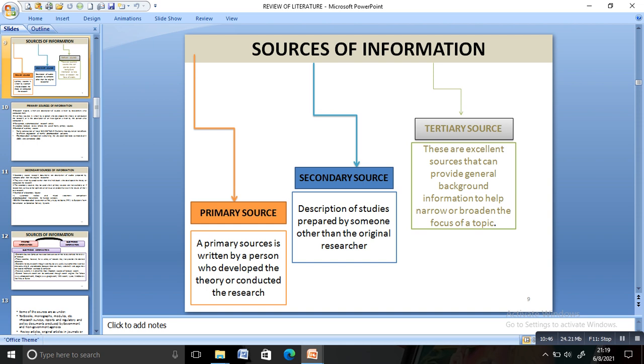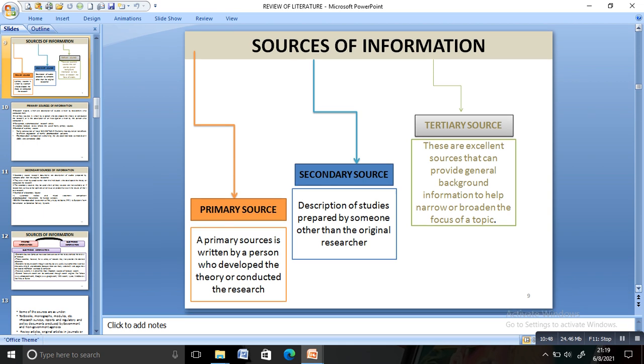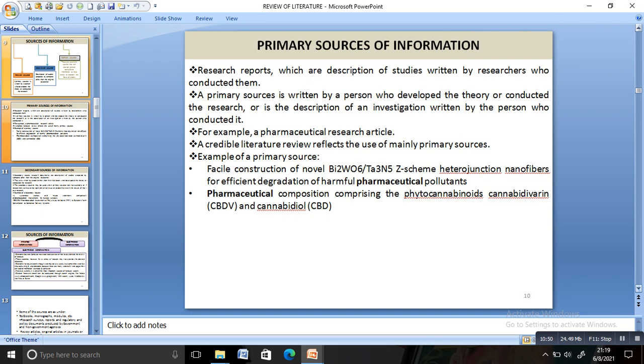Next, an example of a primary source of information is a research article, for example a pharmaceutical research article. You can write any research article. Some examples are given here, like "Facile construction of novel Bi2WO6/Ta3N5 Z-scheme heterojunction nanofibers for efficient degradation of harmful pharmaceutical pollutants."